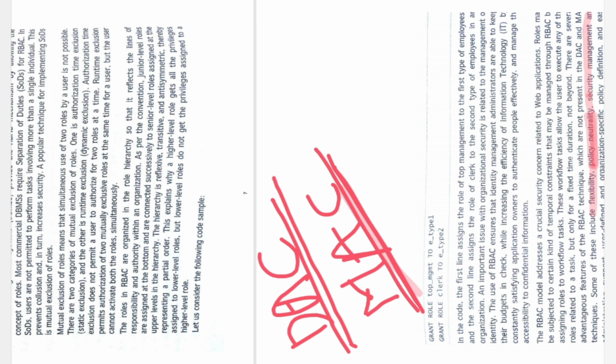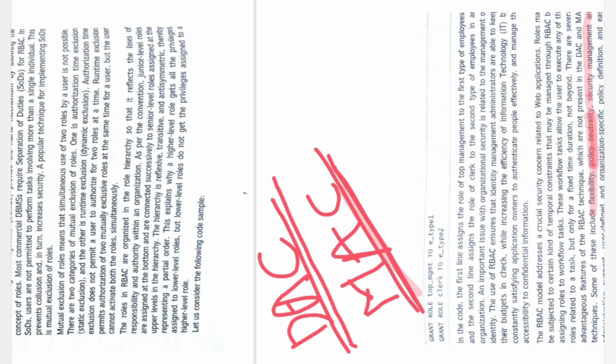So we have already completed three types. First one was DAC, the discretionary access control mechanism. Then we saw the mandatory access control mechanism, and just now the role based access control mechanism, which we can use along with a combination of DAC and MAC, right? In discretionary access control we can view only one object at a time. If we are able to view object X, then we will not be able to view object Y, whereas user B will be able to access object Y, but he will not be able to access object X, right?